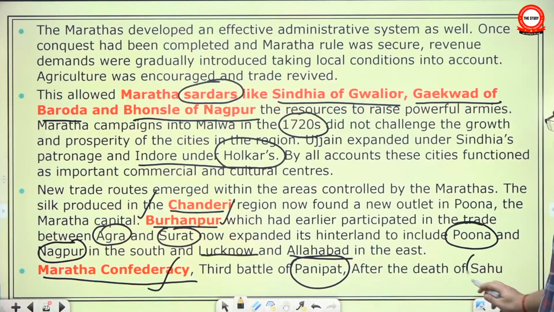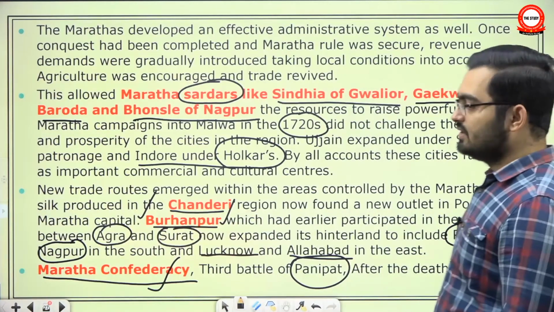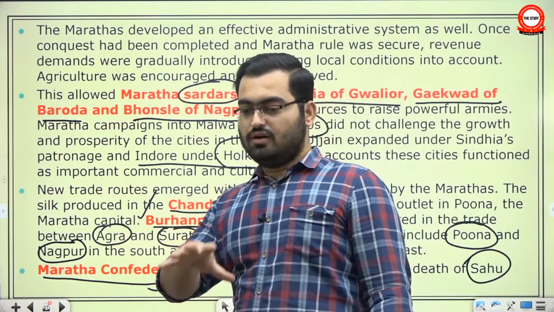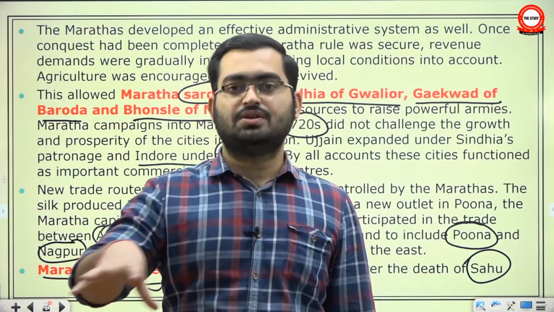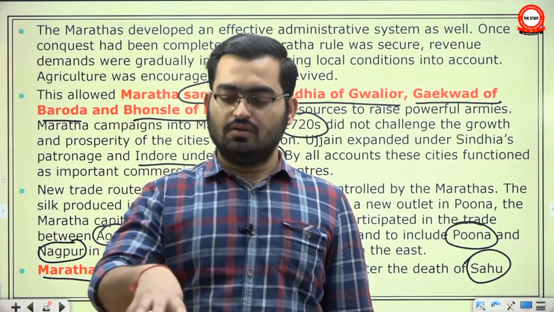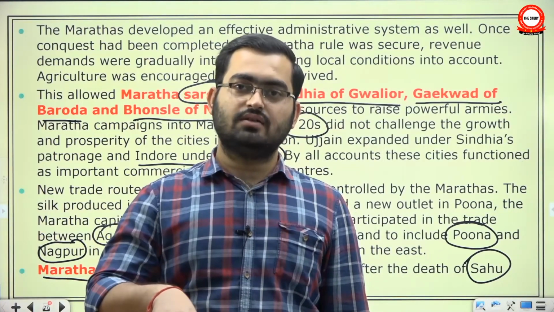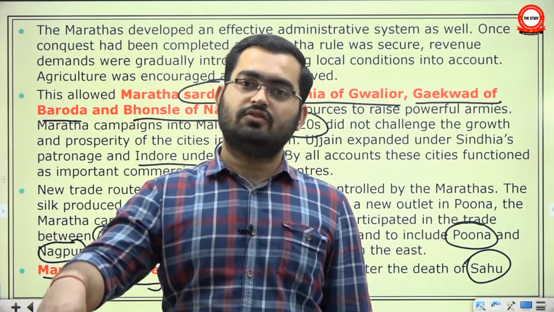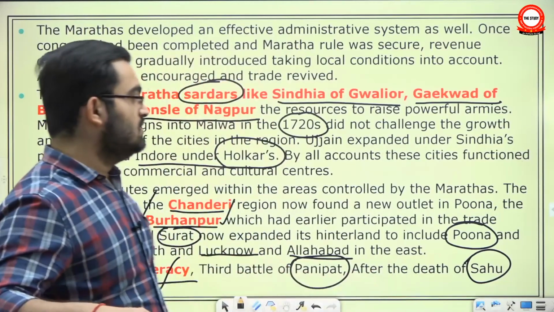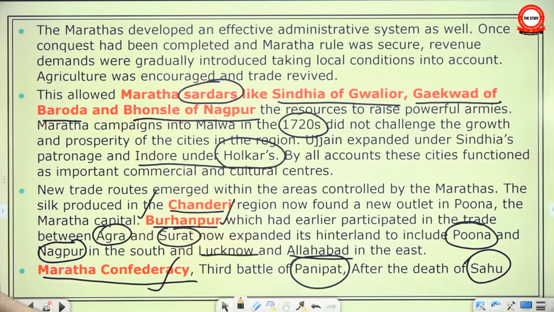And after the death of Sahu in 1750, the effective power of Maratha confederacy shifted from Chhatrapati to Peshwa. Okay. Now Chhatrapati was only a figurehead, just as the President of India. The real power went into the hand of Peshwa once the Chhatrapati Sahu had died.